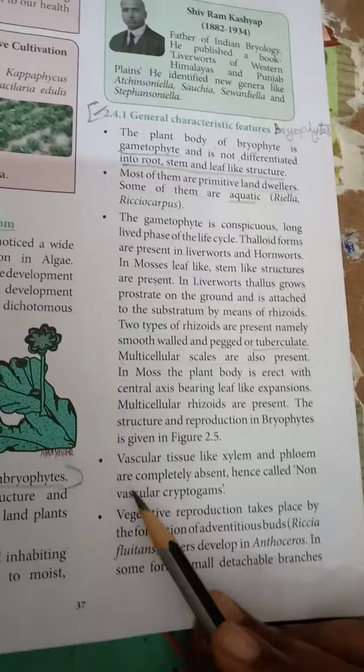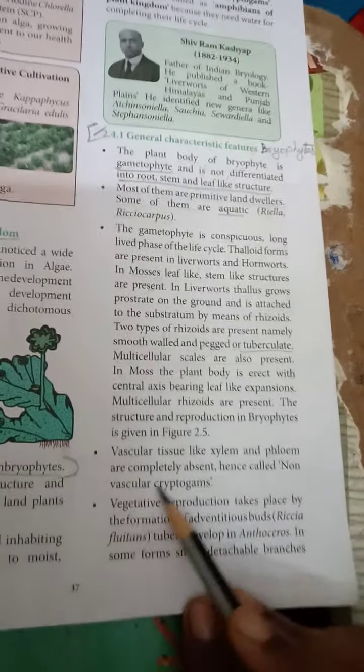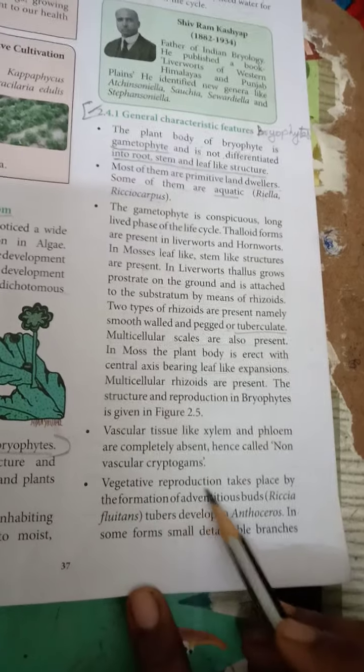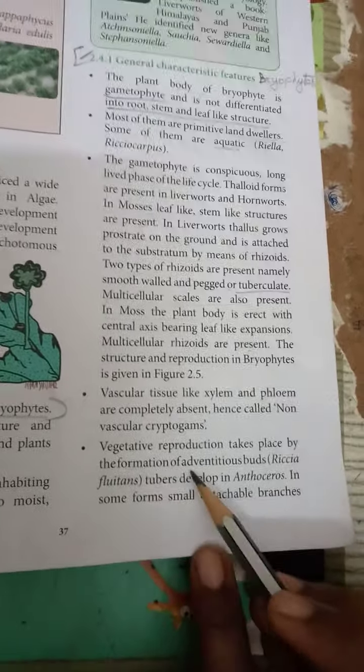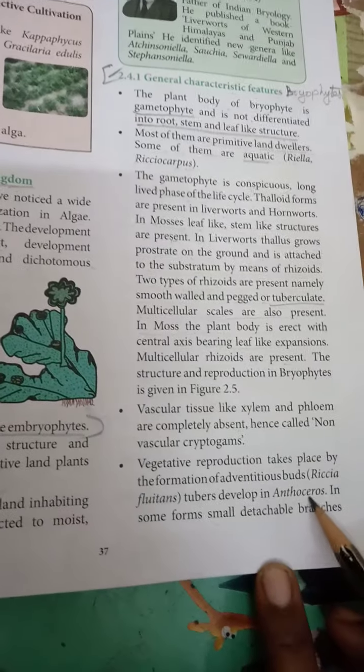Vascular tissues like xylem and phloem are completely absent, hence they are called non-vascular cryptogams. Vegetative reproduction takes place by the formation of adventitious buds, as in Riccia fluitans. Tubers develop in Anthoceros.